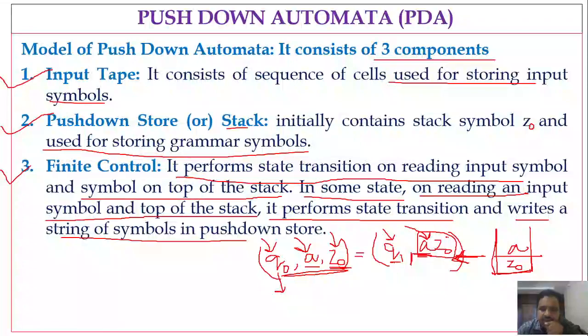So what is the rightmost symbol here? We have Z naught. So it must go into the bottom of the stack. Next we have A, it must go to the top of the stack, right? So like this. You have to push the symbols onto the stack from, sorry, right to left. Push the symbols from right to left.